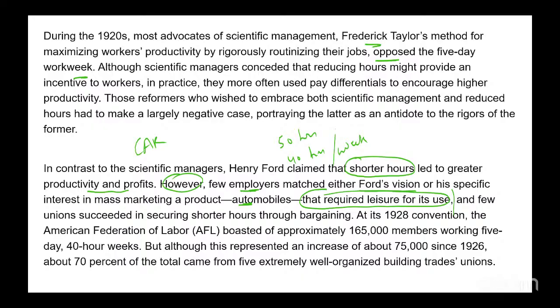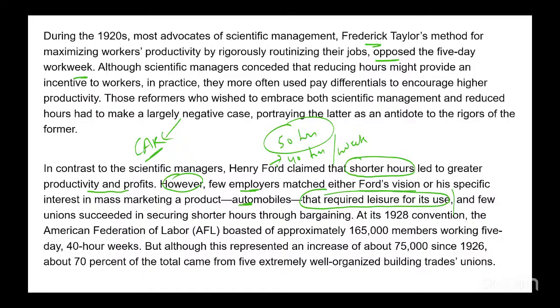That will discourage them. If I'm working 50 hours a week, I am not getting enough time to drive my car. Will I invest in a car then? And Ford is in the business of making cars. So Ford's vision was fewer hours for workers, so that they are encouraged to buy a product like a car, which they can drive when they are free.